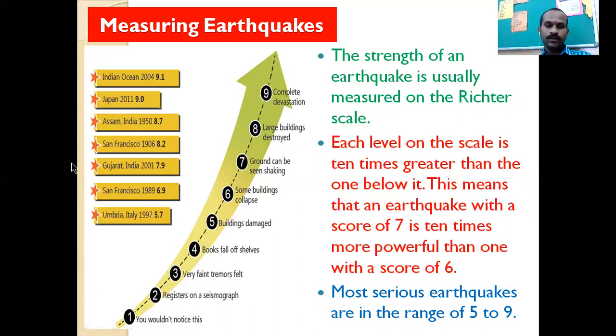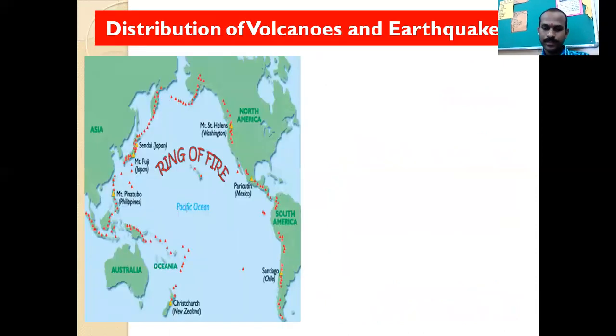Why? It is because when a 5 Richter scale earthquake happens, then the buildings get damaged. At 6 Richter scale, buildings collapse. At 7 Richter scale, the ground can be seen shaking. Okay, you can see with your eyes that the ground is moving, it is shaking. Then at 8 Richter scale, large buildings are also totally destroyed. And if a 9 Richter scale earthquake happens, then there is complete devastation. That's why it is said that the most serious earthquakes are in the range of 5 to 9 Richter scale.